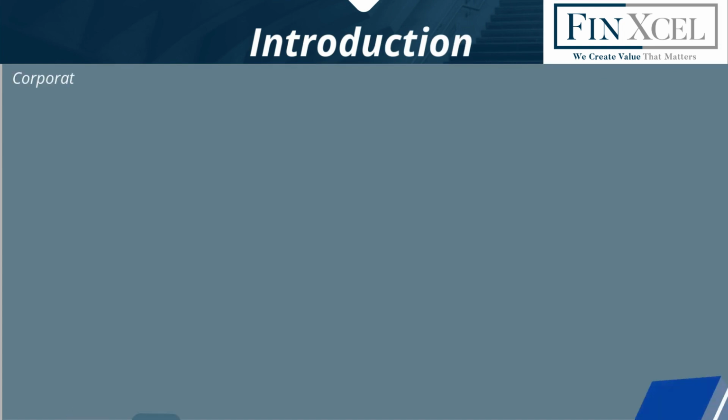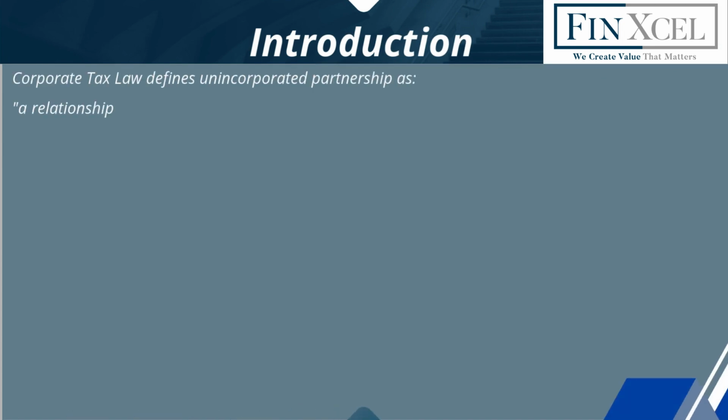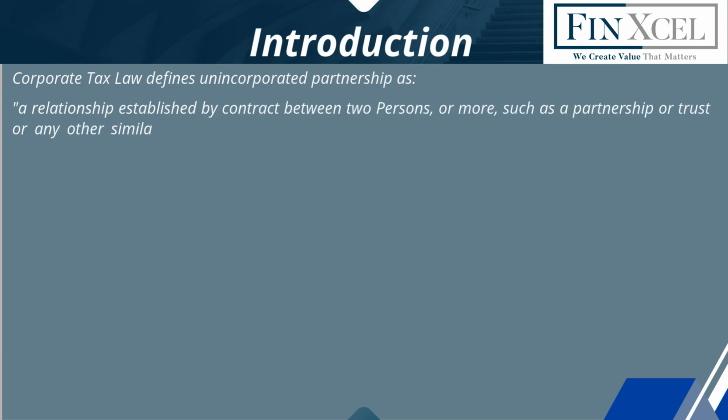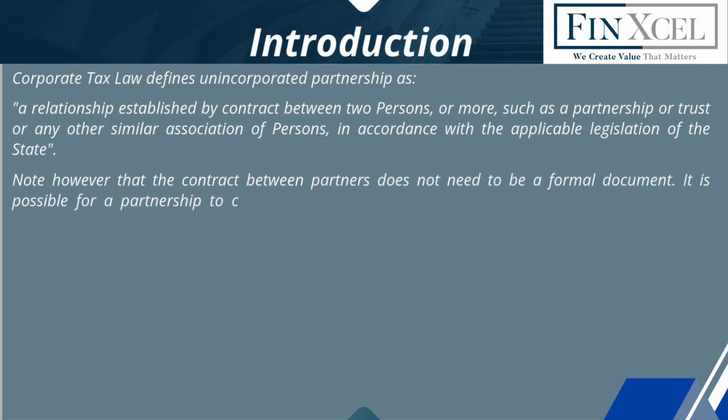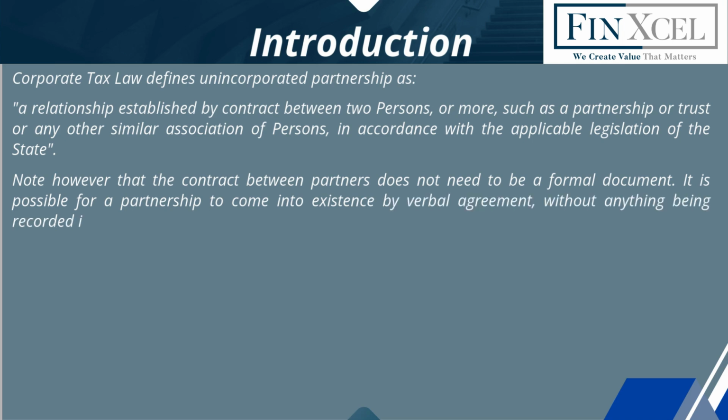Introduction. Corporate tax law defines unincorporated partnership as a relationship established by contract between two persons or more, such as a partnership or trust or any other similar association of persons, in accordance with the applicable legislation of the state. Note, however, that the contract between partners does not need to be a formal document. It is possible for a partnership to come into existence by verbal agreement, without anything being recorded in writing.